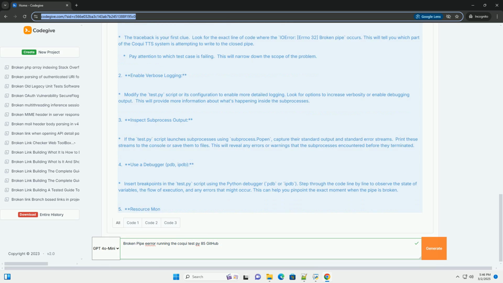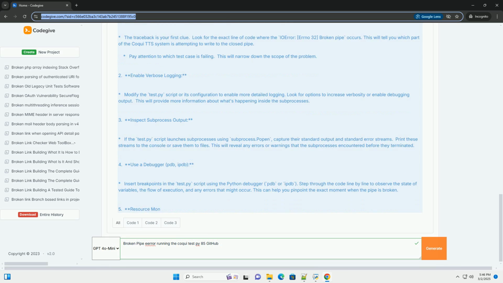4. Error handling within TTS model loading. If you suspect that model loading is the problem, add error handling around the model loading code. 5. Adjusting timeout values. Increase the timeout value within process.communicate if you suspect that the subprocess is simply taking too long.